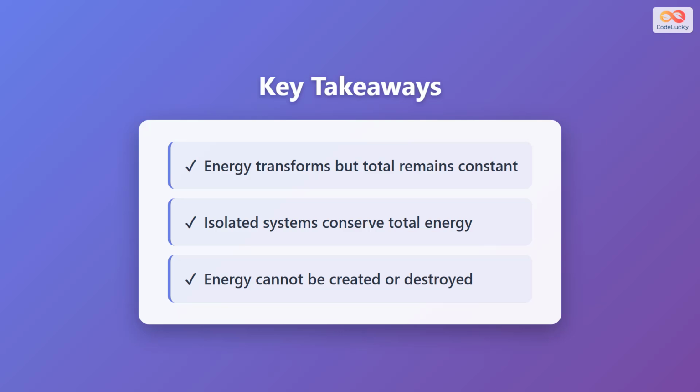Let's summarize the key takeaways from this lesson. First, energy transforms, but the total remains constant. Energy continuously changes form, but its total amount never increases or decreases. Second, isolated systems conserve total energy. In systems where no energy enters or leaves, the total energy is perfectly preserved. Third, energy cannot be created or destroyed. This is the fundamental principle that governs all energy transformations in the universe. Understanding these concepts provides a foundation for exploring more complex topics in physics and helps explain the natural world around us.